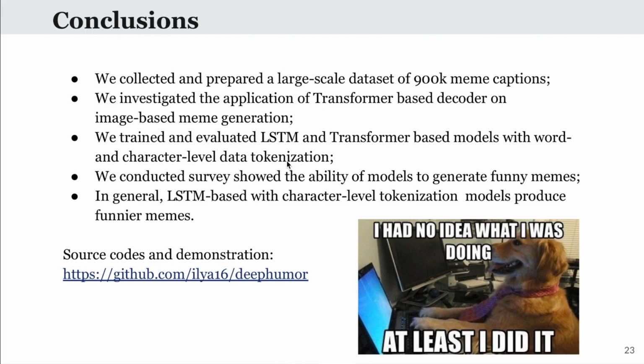Conclusions. During our project, we collected and prepared a large-scale dataset of 900,000 meme captions. We also investigated the application of transformer-based decoder on image-based meme generation. We trained and evaluated LSTM and transformer-based models with word and character-level data tokenization. To validate our result, we conducted a survey aimed to show the ability of the models to generate funny memes. In general, LSTM-based model with character-level tokenization produce funnier memes, which leave us the field for improving transformer-based models.